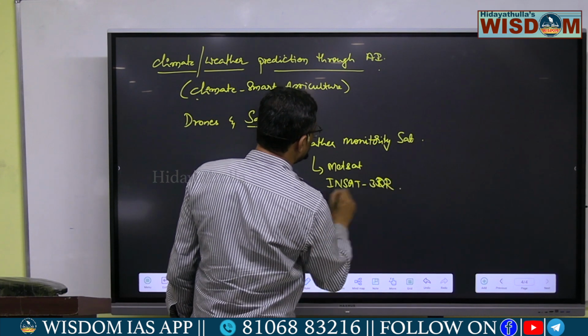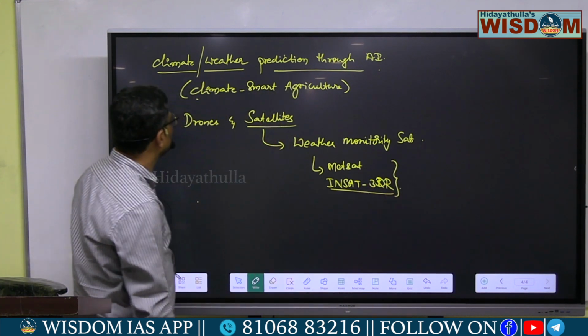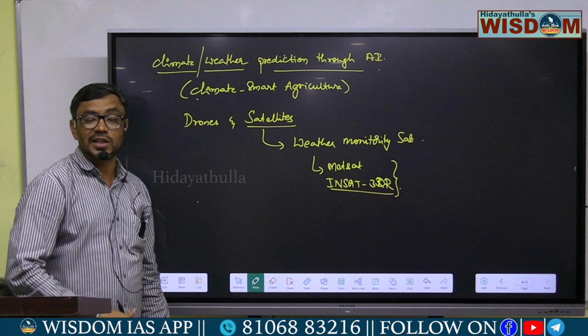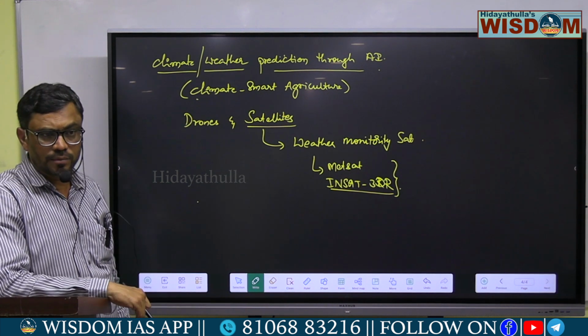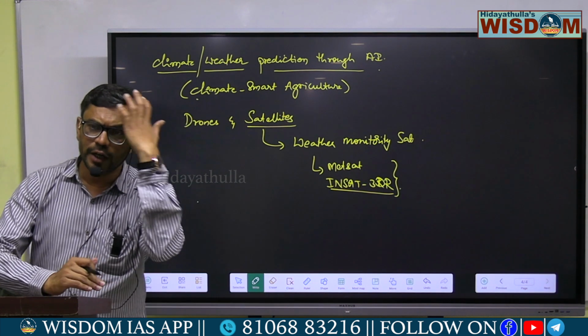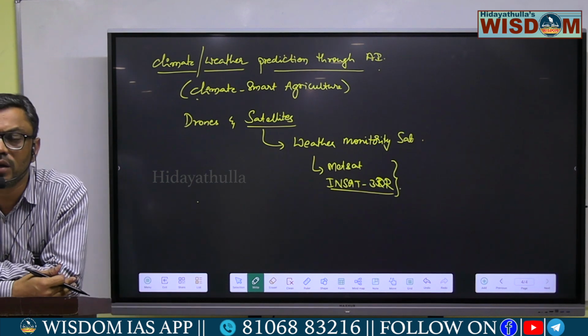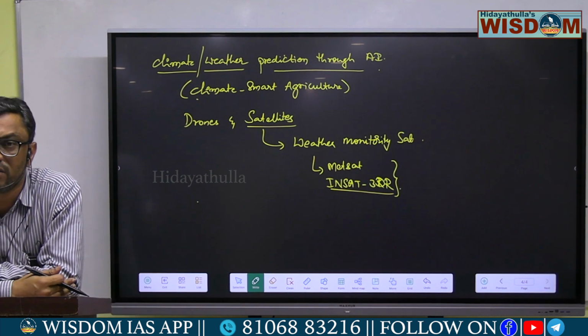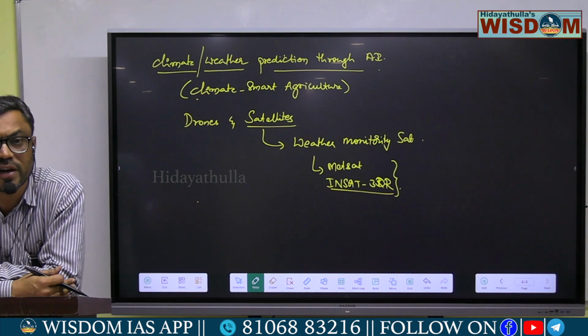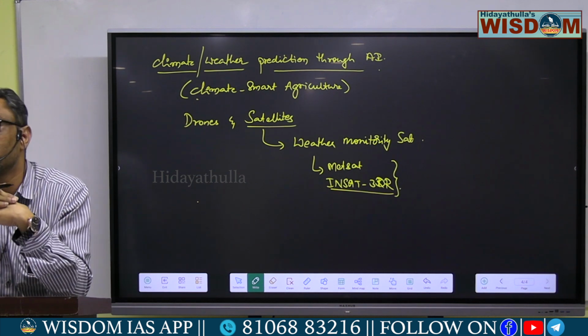So different types of satellites can monitor the weather conditions like temperature, humidity, rainfall and all these conditions. The satellites will deliver the information to the ground station. Thereby we can predict the weather conditions.